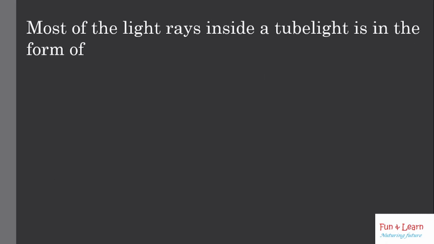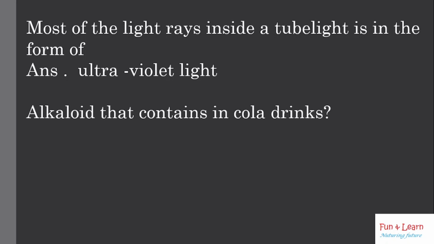Most of the light rays inside a tube light are in the form of ultraviolet rays. Later it is changed into visible rays with the help of a special type of glass in the tube. This is a general question in our daily life. The alkaloid contained in cola drinks is caffeine. Caffeine was a major alkaloid in cola seeds and was considered one of the signature compounds due to its concentration range.